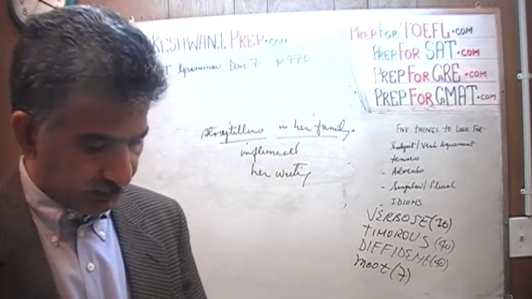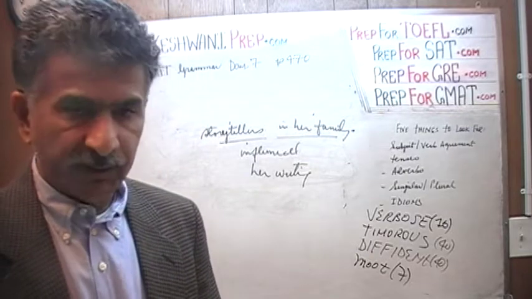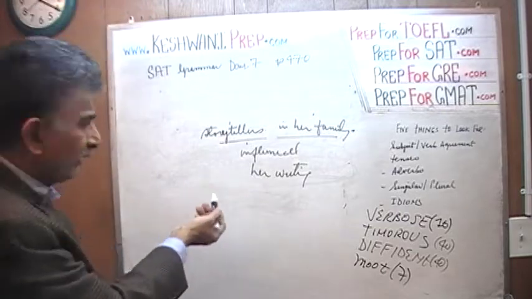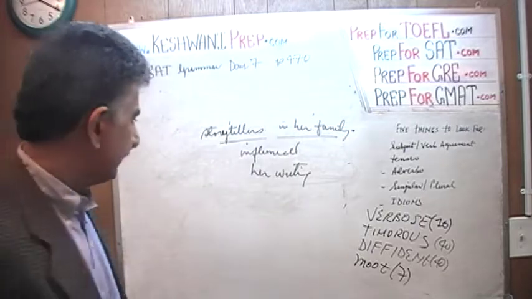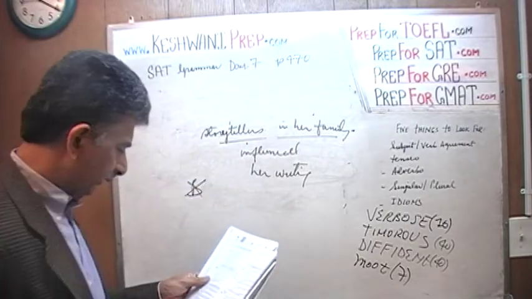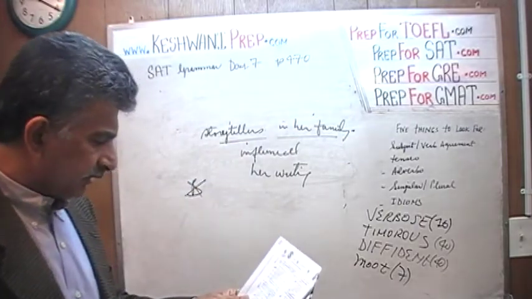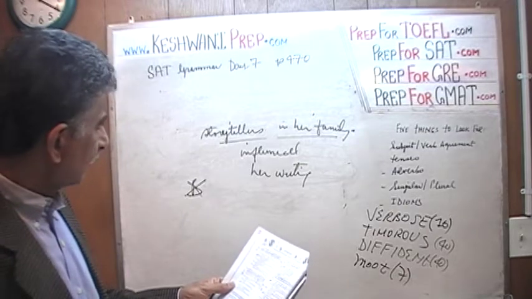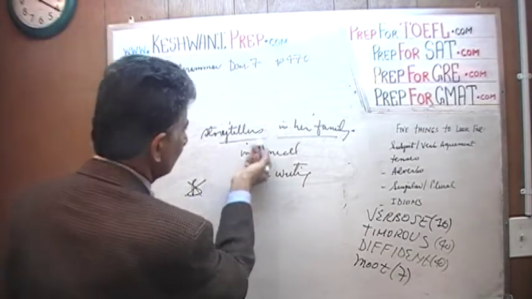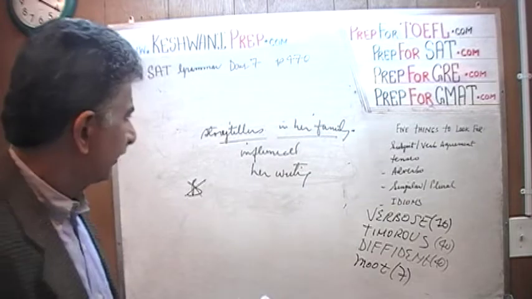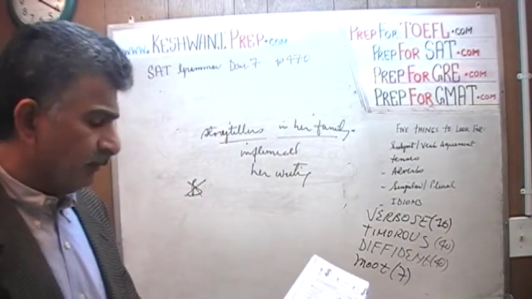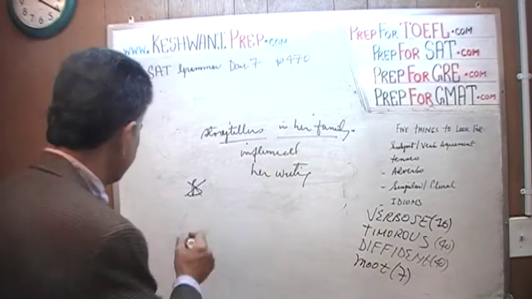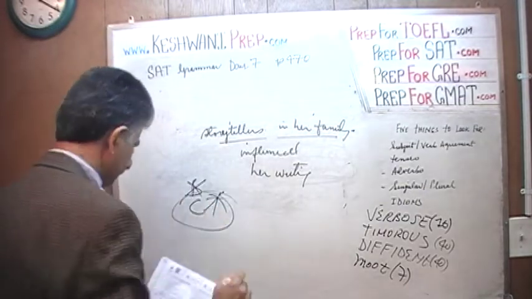B says her writing powerfully influenced by. No, there is no by in here. This is what our sentence reads. It says storytellers in our family influenced her writing. B is not the answer. C says family storytellers. Oh, there you go. Family storytellers in their family, same thing. Family storytellers. That theirs is even better because it's used even fewer words. Family storytellers influence her writing. There you go. That's your answer. C. C is the answer.